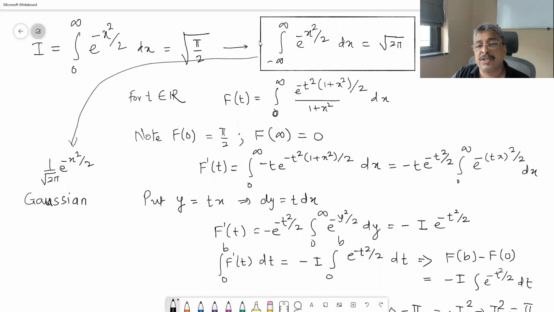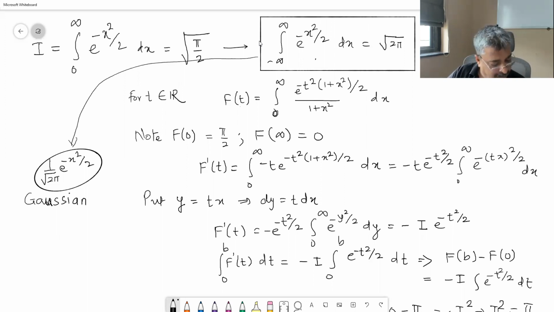This integral which is in the box is very much required in probability theory and Fourier analysis. Basically, when you learn after getting into engineering college, you will get to know the applications of this, and this integral will be widely used. But the function, if you look at this function, 1 upon root 2 pi e raised to minus x square by 2, it is called Gaussian.